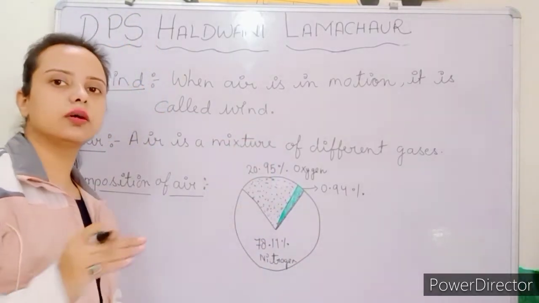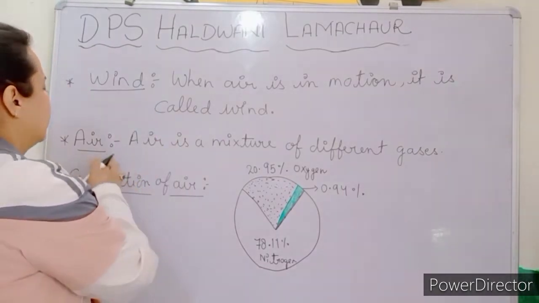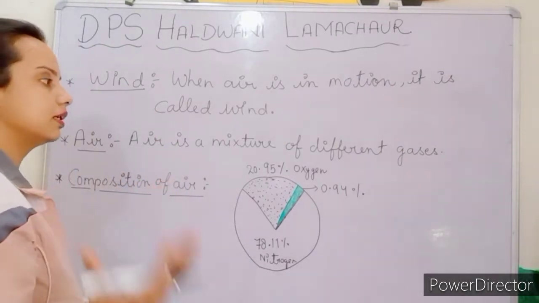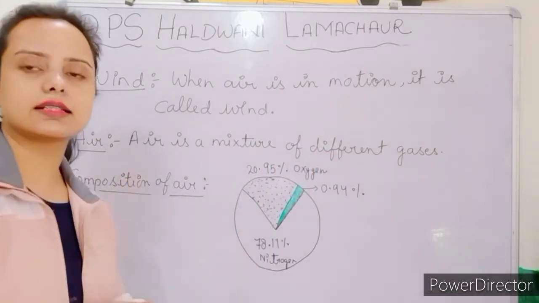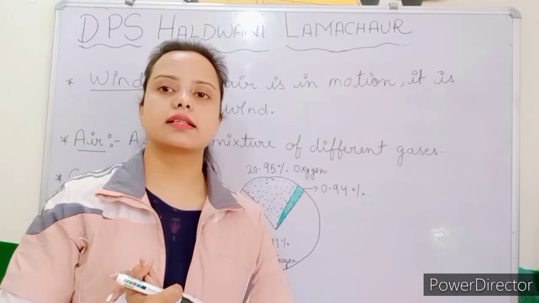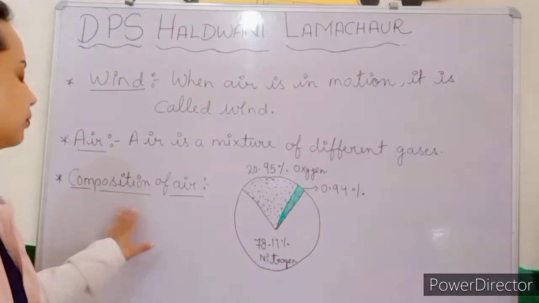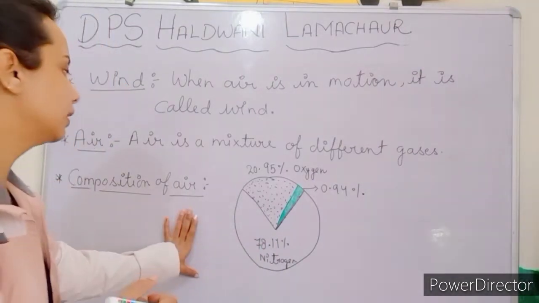When air is in motion, that time it is known as wind. Okay, and what is air? Air is a mixture of different gases. So this is the composition of air, meaning which gases are present in air.